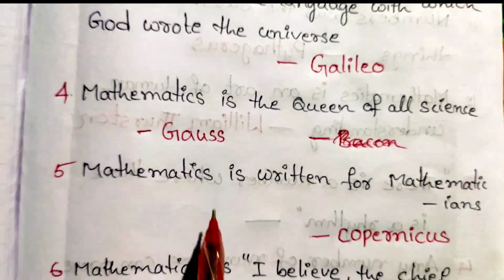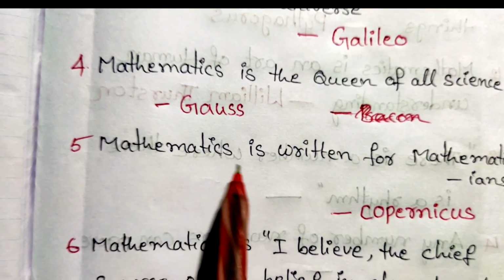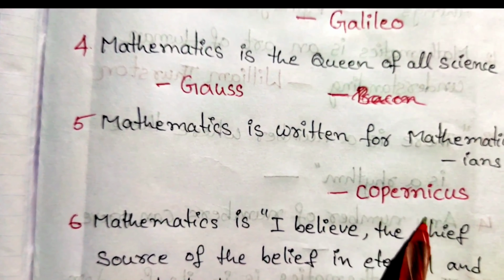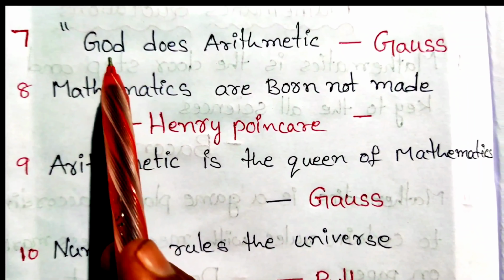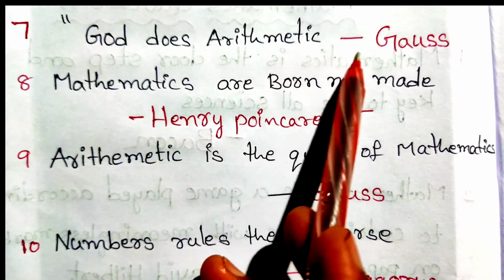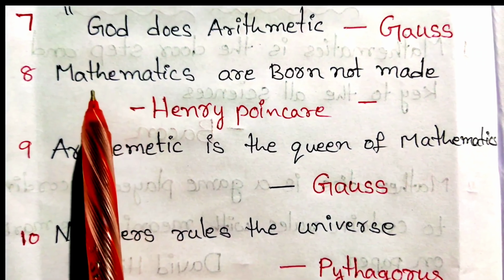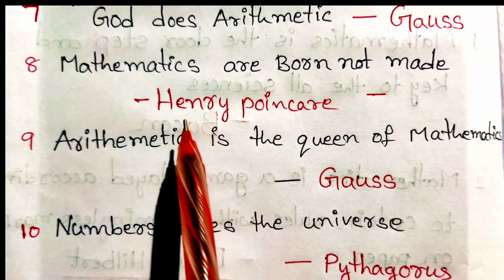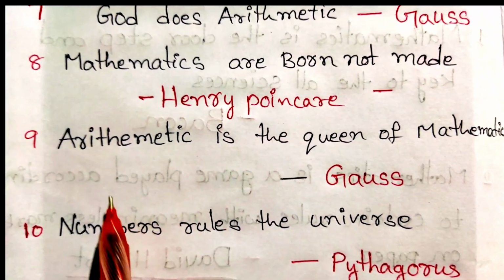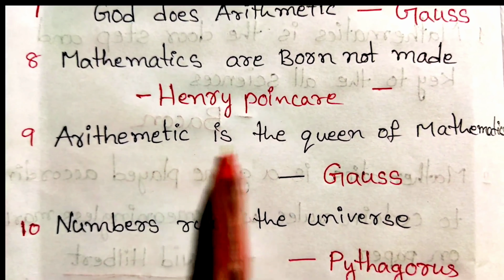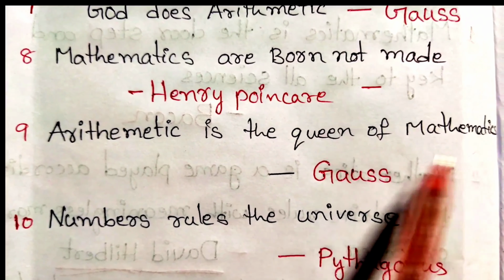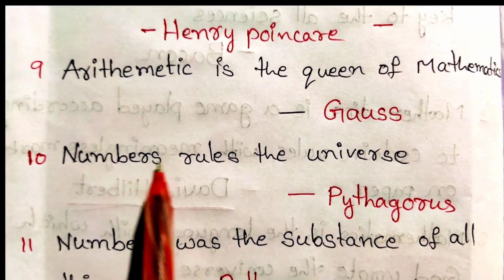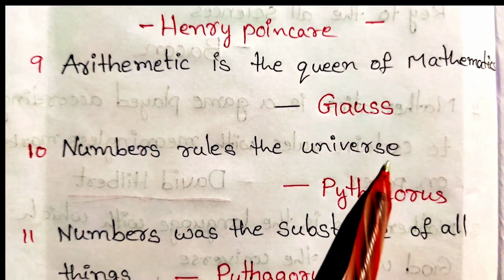Next question. Mathematics is the queen of all sciences. Answer: Gauss. Next question. Mathematics is written for mathematicians. Answer: Copernicus. Next question. God does arithmetic. Answer: Gauss. Next question. Mathematicians are born, not made. Answer: Henri Poincaré. Next question. Arithmetic is the queen of mathematics. Answer: Gauss.